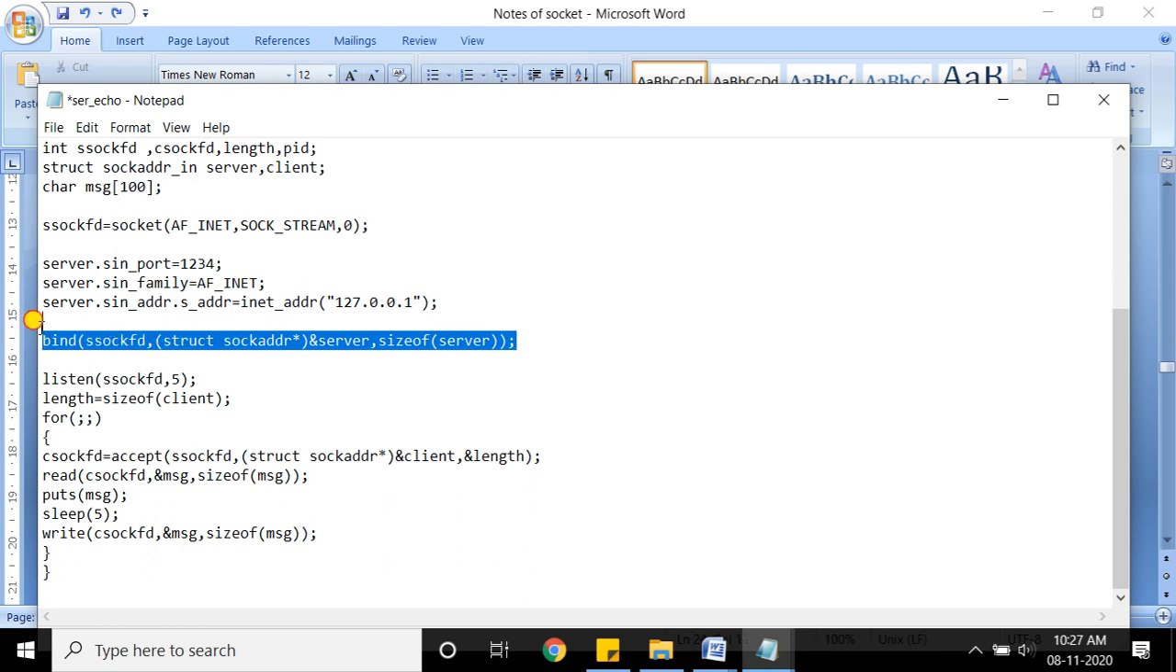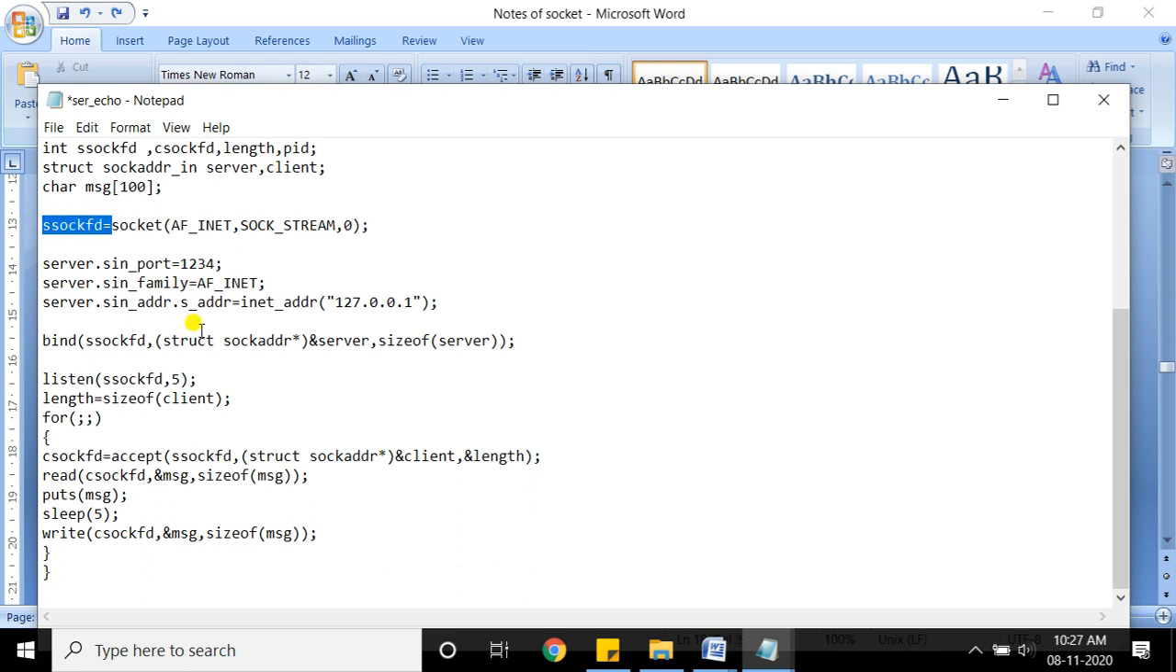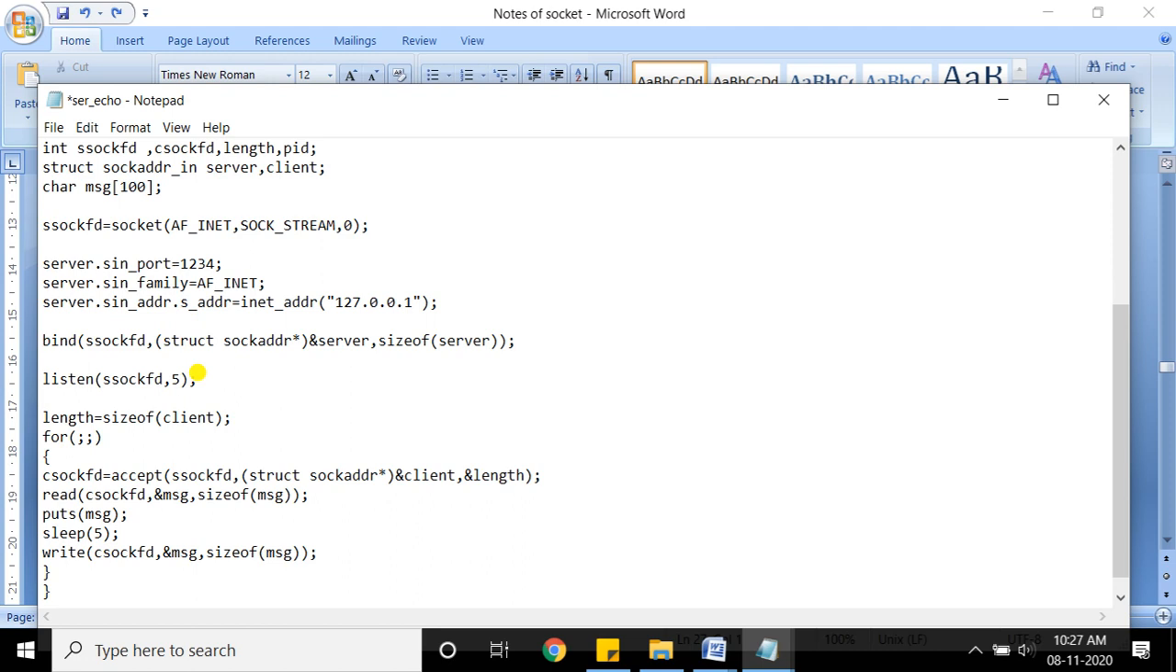So this is your bind system call. Okay, you are binding the parameters port, family and address to the created socket. That's what, this is the descriptor to which we are binding all these parameters. Getting? Next system call is listen.